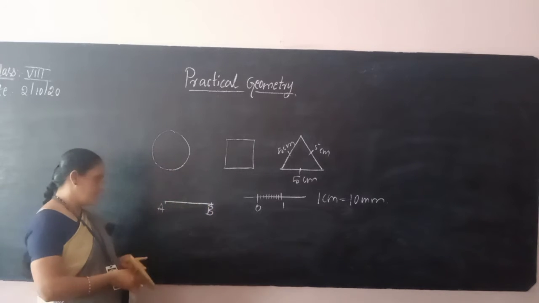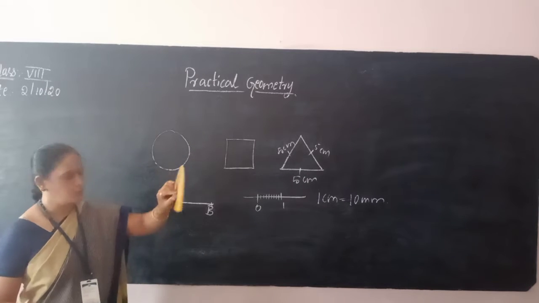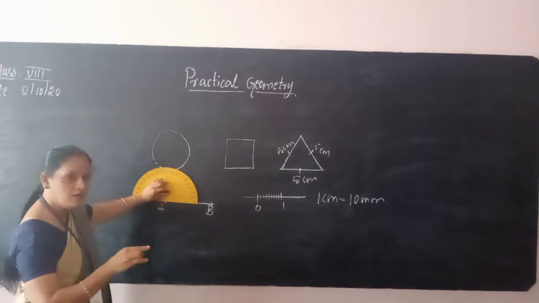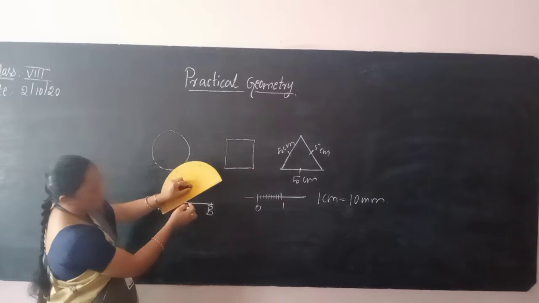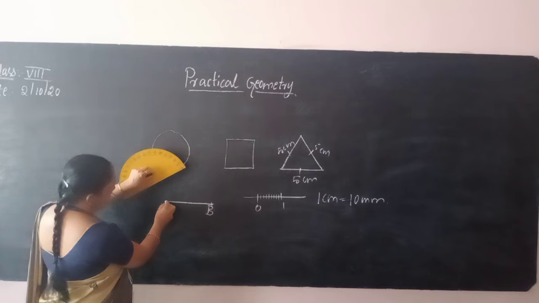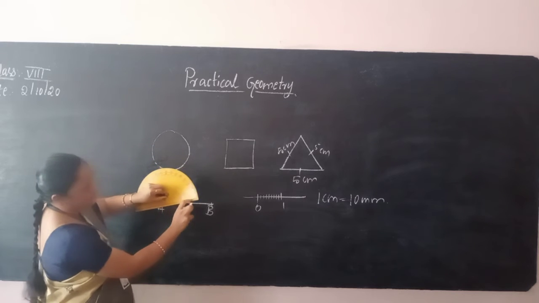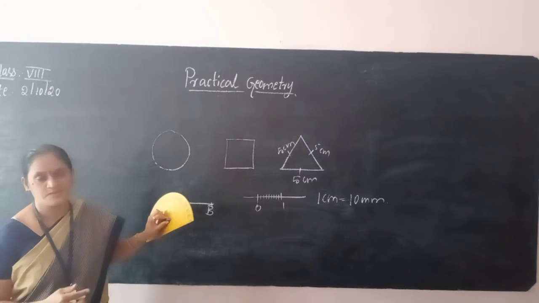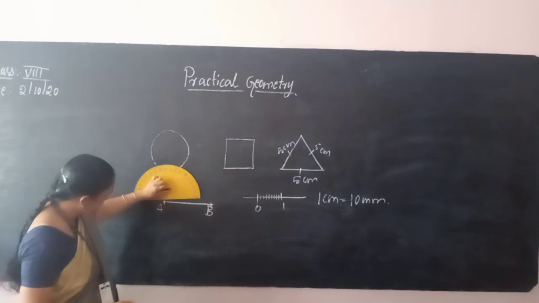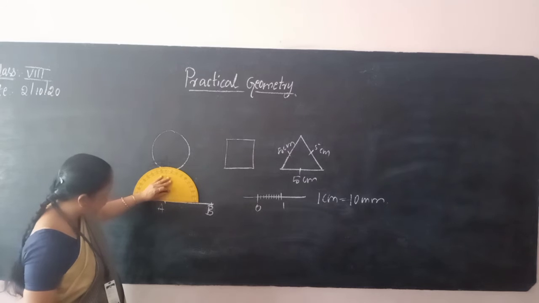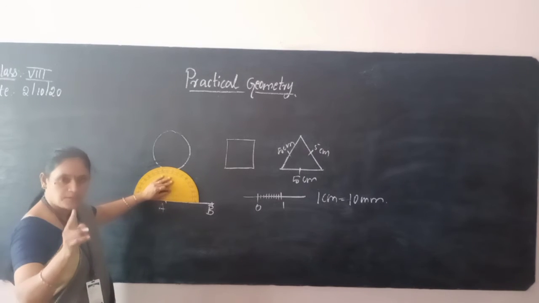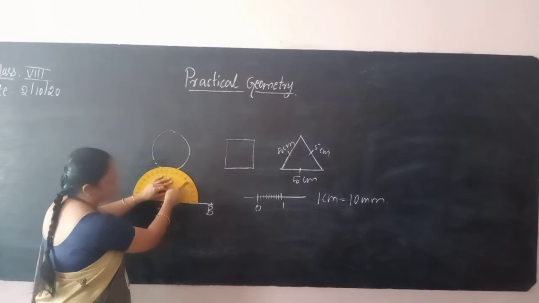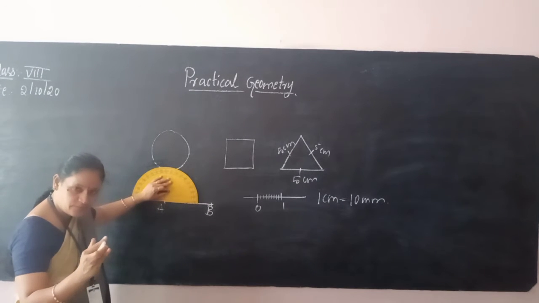Whenever you keep the protractor on the left point, the point on the protractor should coincide with our considered point, and the line on the protractor should coincide with the line. So when you keep the protractor on the left point, you have to use the lower scale. The downward scale will be there, no?